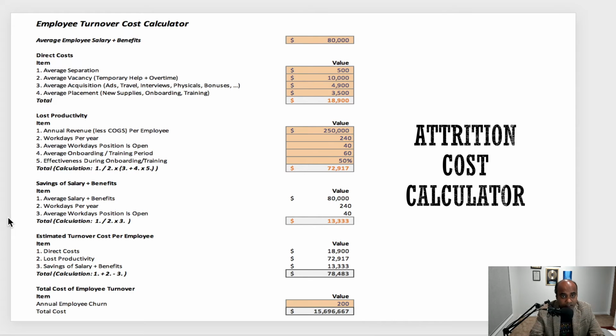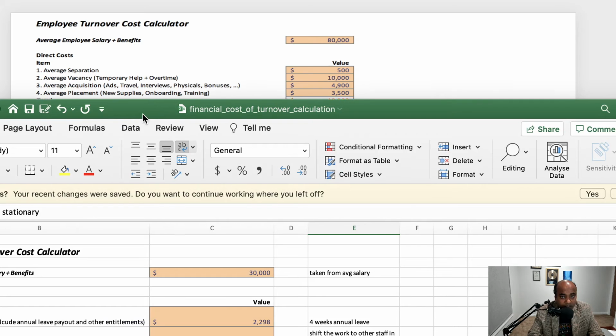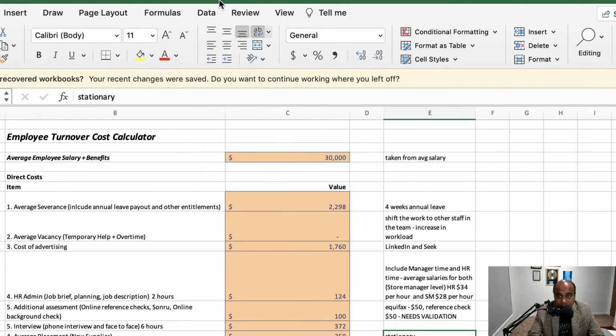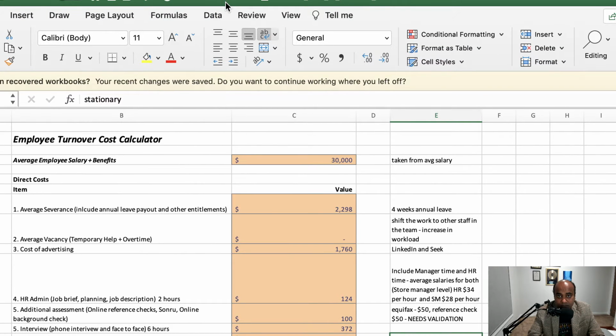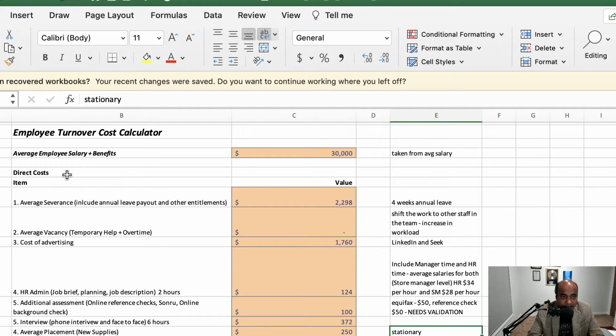So here's the example of an attrition cost calculator. Let me show you something, an Excel sheet here. So let's see if I can just fine tune that to show you. Yeah, okay, cool. So this is taken from a retail company, and you can see that the employee turnover cost is divided into a couple of areas. One is the direct cost.